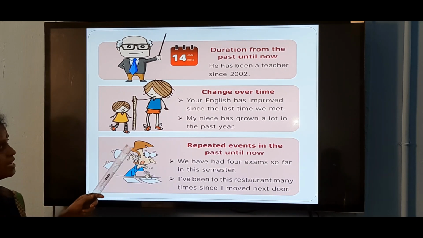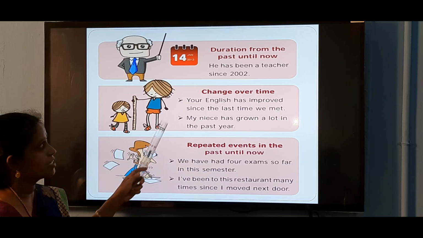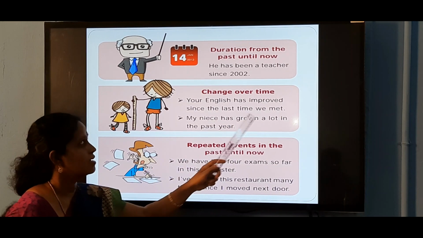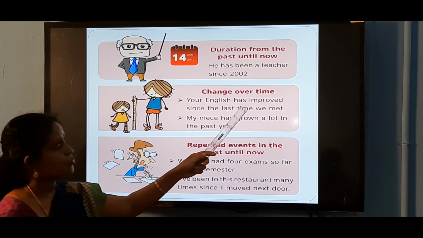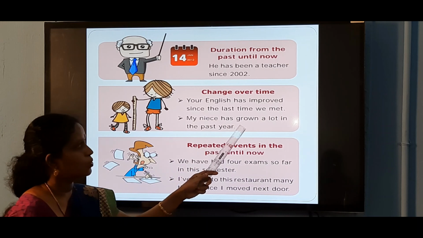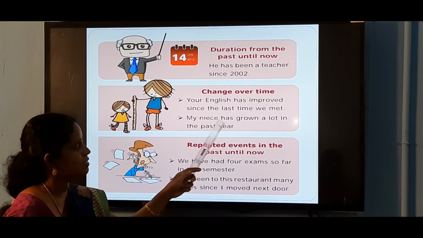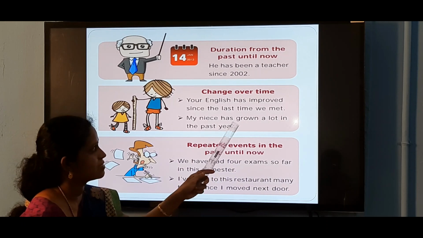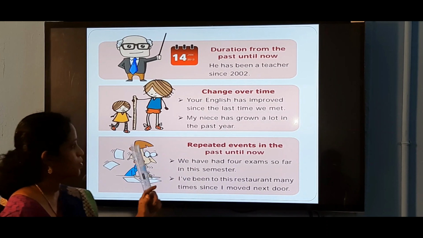For change over time, we use present perfect. Your English has improved since the last time we met. So already it's improved, so use has improved. My niece has grown a lot in the past year. Here the verb is has grown. It's in the perfect form, has and grown.